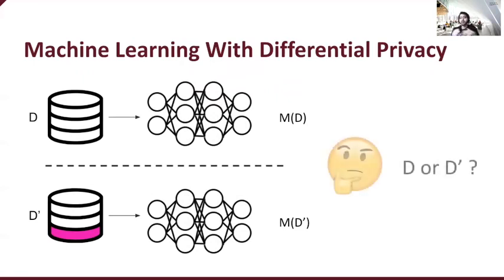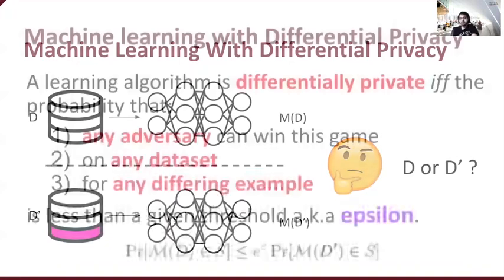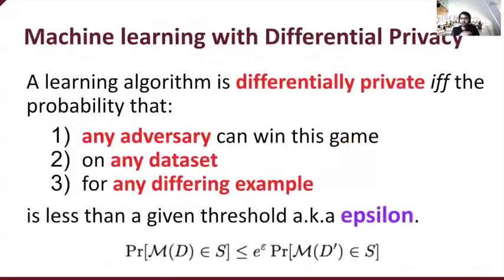Or in other words, if we have an attacker who wants to distinguish if a model was trained on D or D prime, he will have a very hard time. And differential privacy will give us an upper bound on the amount of leakage. Formally, we say that a learning algorithm is differentially private if and only if the probability that any adversary can win this game, which means distinguishing if the model was trained on dataset D or dataset D prime, for any dataset and any differing example, is less than a given threshold. And this threshold is called epsilon in the literature.